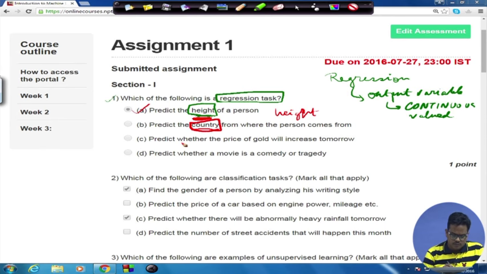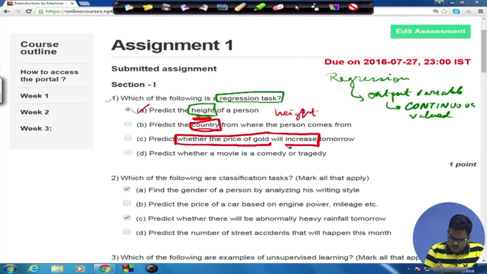The next option, predict whether the price of gold will increase tomorrow. This is a bit tricky because the price of gold obviously is a continuous number. But you should watch more closely what the sentence really speaks of. It asks whether the price of gold will increase.